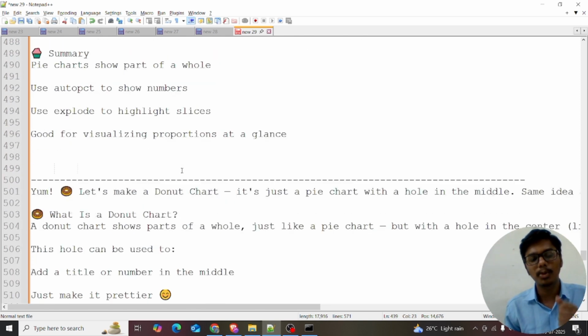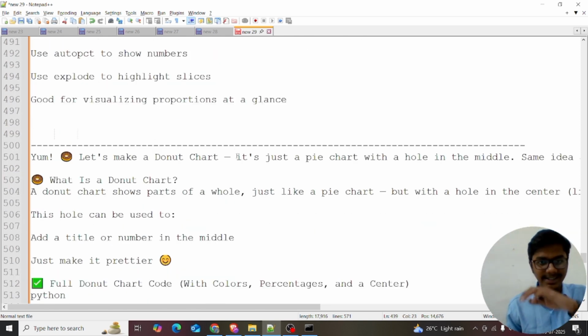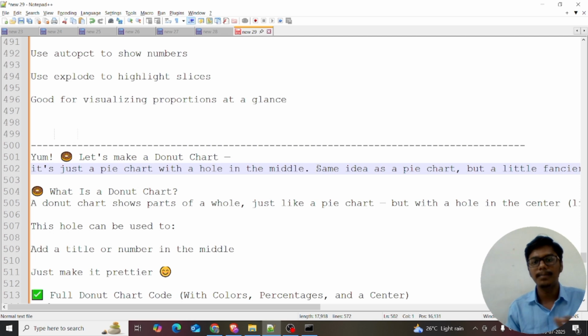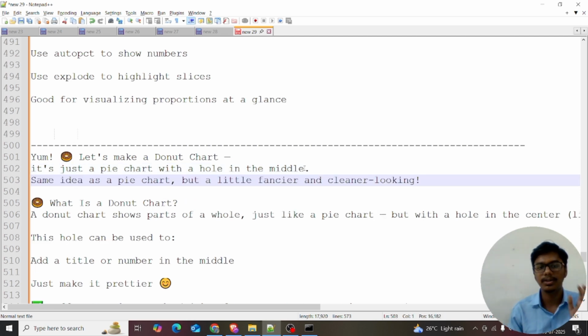Now let's look at the donut chart. It's just a variation of the pie chart, the same idea, but a little fancy and clean looking. Many Tamil and Telugu people know Medu Vada, which has a hole in the middle. It's a round circle, right? That's like the donut chart.